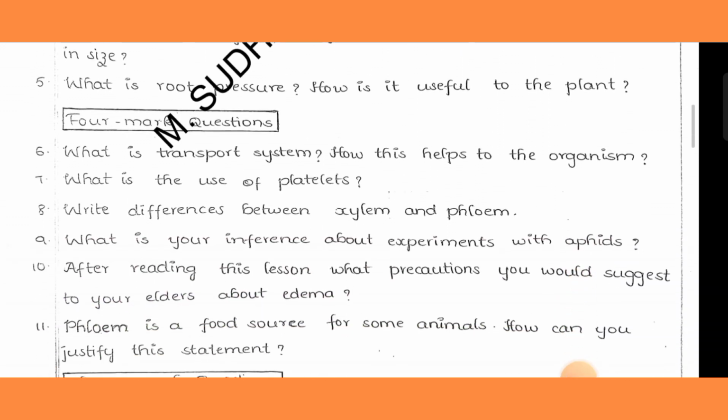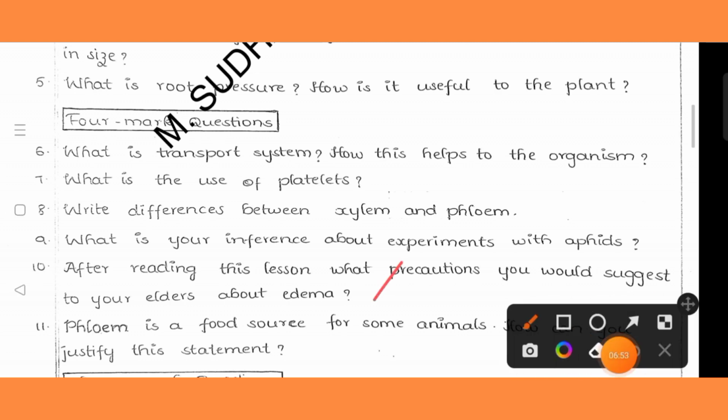What is transport system? How does this help the organism? What is the use of platelets? Write the differences between xylem and phloem. Then what is your inference about experiments with epids? After reading this lesson, what precautions would you suggest to your elders about edema? So this is also a most important question.